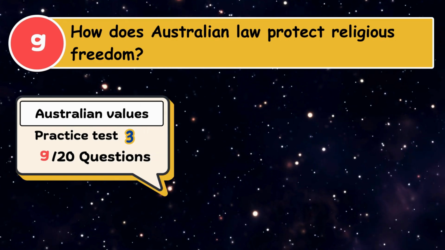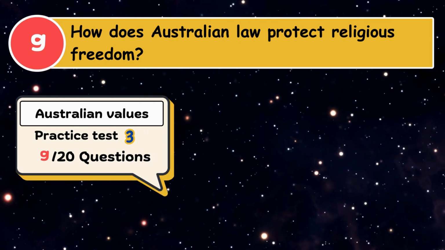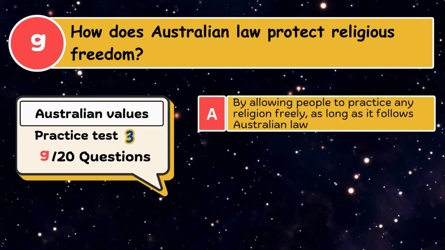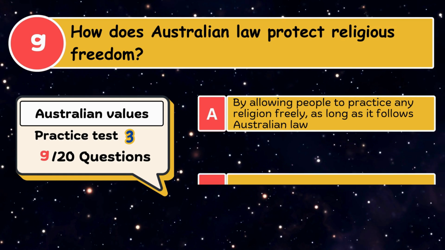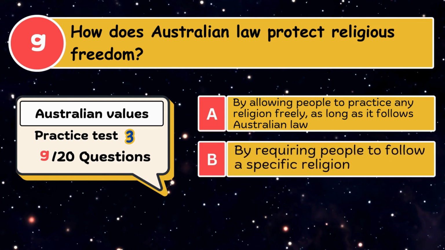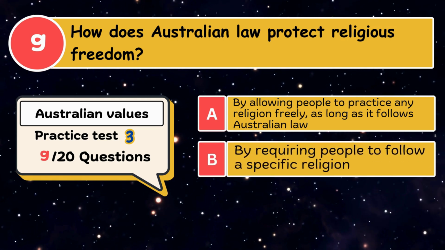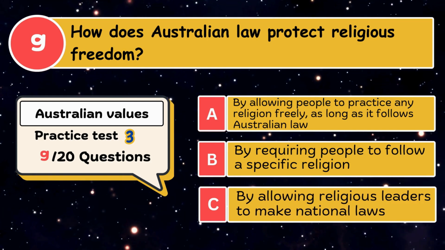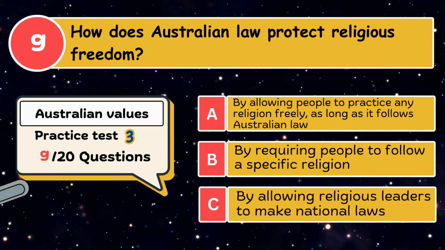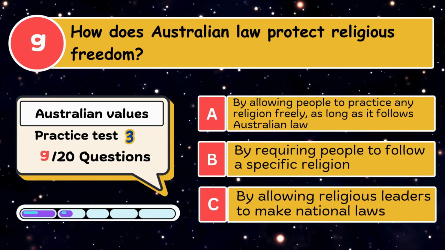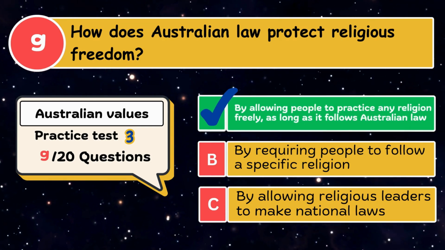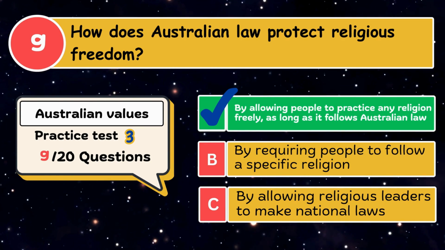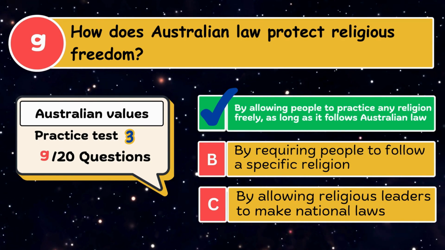How does Australian law protect religious freedom? A. By allowing people to practice any religion freely as long as it follows Australian law. B. By requiring people to follow a specific religion. C. By allowing religious leaders to make national laws. The correct answer is by allowing people to practice any religion freely as long as it follows Australian law.